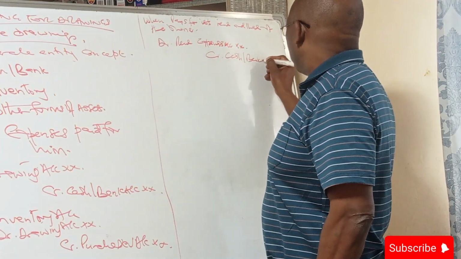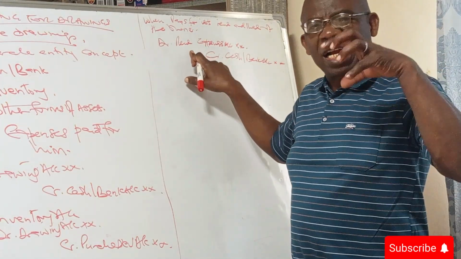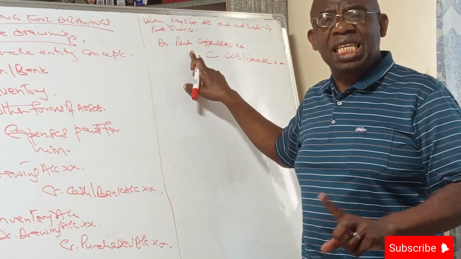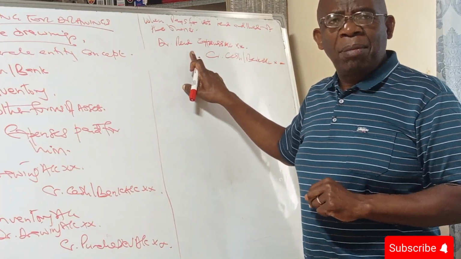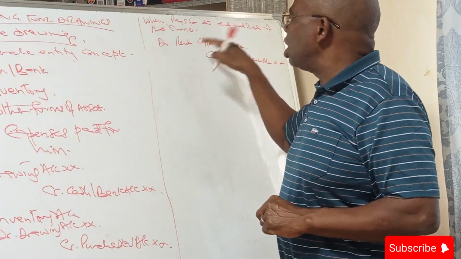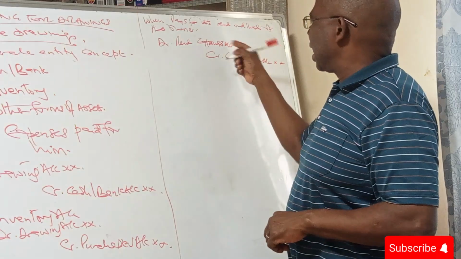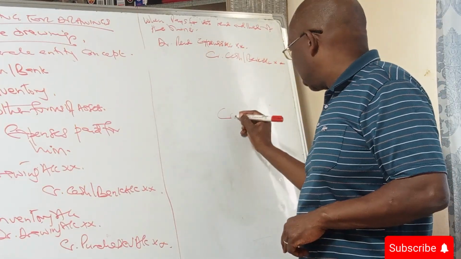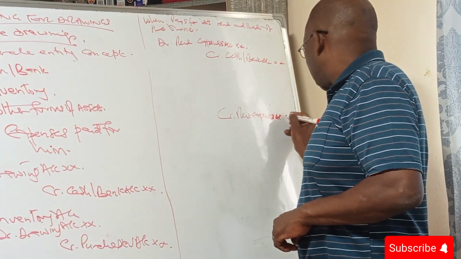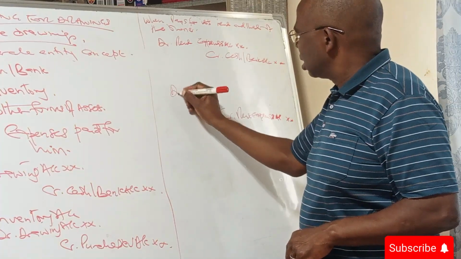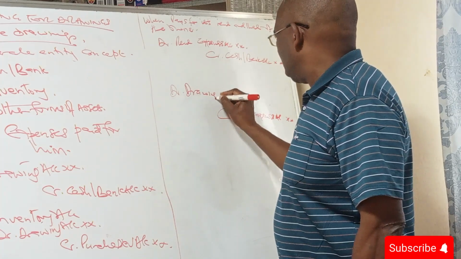But we know that we should only capture expenses. The only expenses we can capture in the books of account of the business are the expenses incurred by the business. And therefore, we need to reduce these rent expenses. Because an expense has a debit balance, to reduce it, we credit rent expenses account. And we debit drawings account.